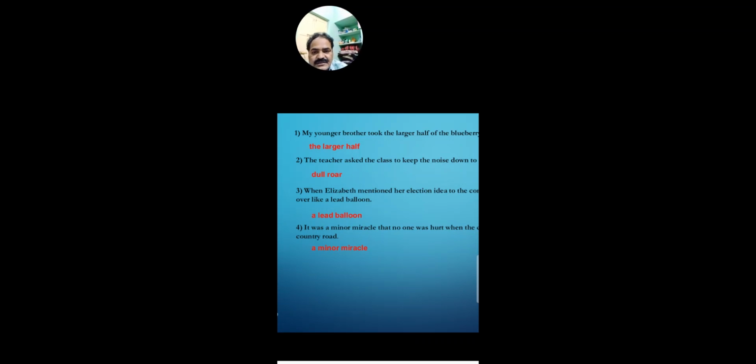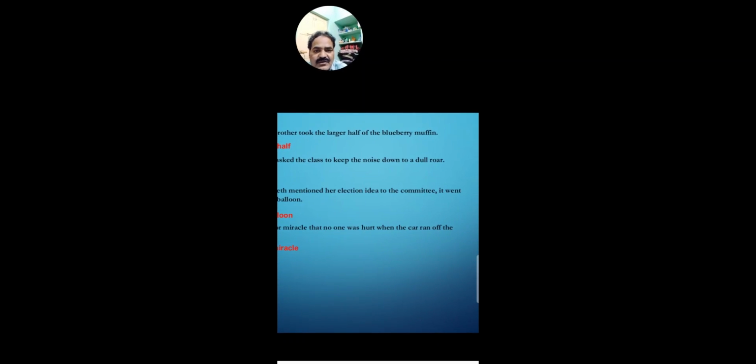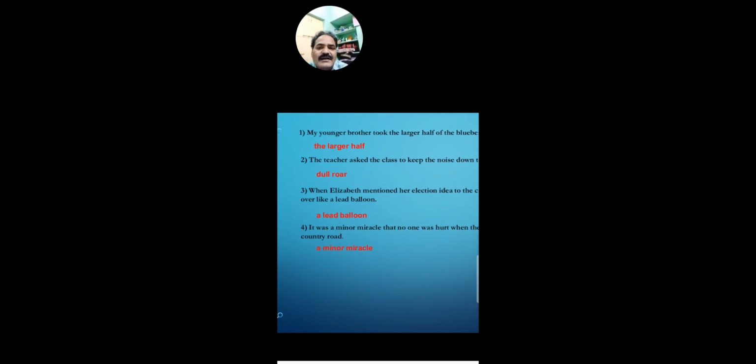In the second sentence, the teacher asked the class to keep the noise down to a dull roar. Dull means almost nothing. Here in this context, we can use the word as noiseless. And roar means a big sound that is made by a tiger or lion.